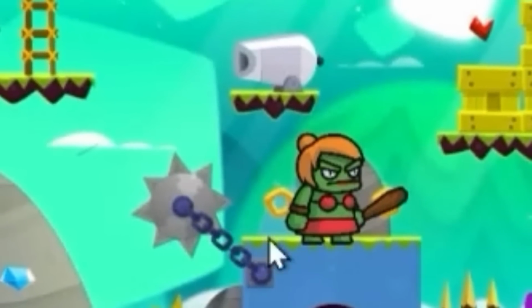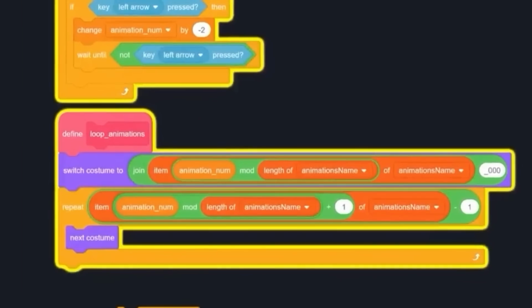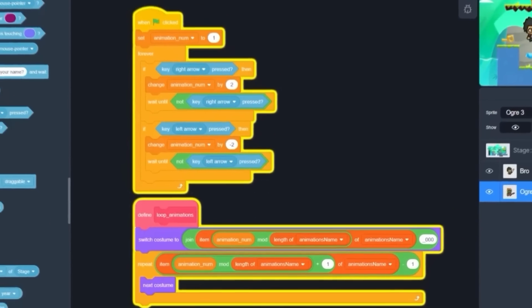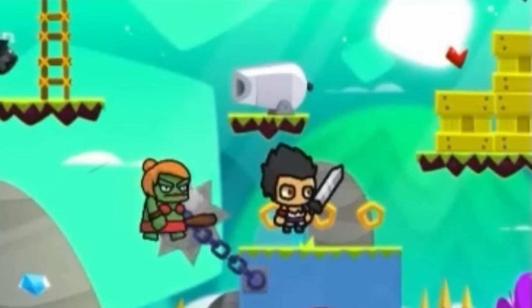Yo, I'm thinking that Woman Shrek is gonna be like moving back and forth. Oh, the code does work apparently. I just need to press the right arrow to switch to animations. Look at that attack animation. That is so cool. The Woman Shrek is now following me.